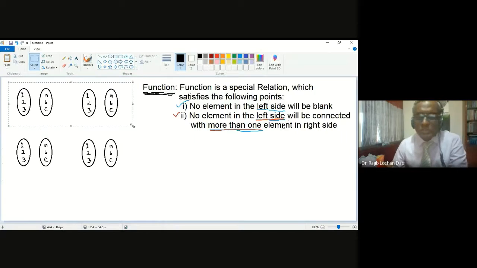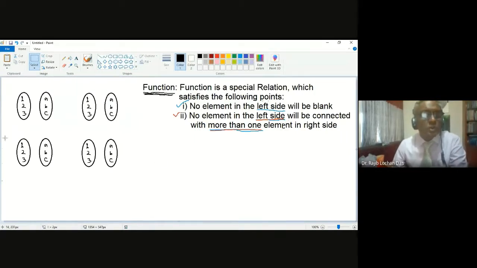One is, for example, 1 is going to B, 2 is going to A, and 3 is going to C. This is one type. Another is 1 is going to A, 2 is going to B, and 3 is going to B.